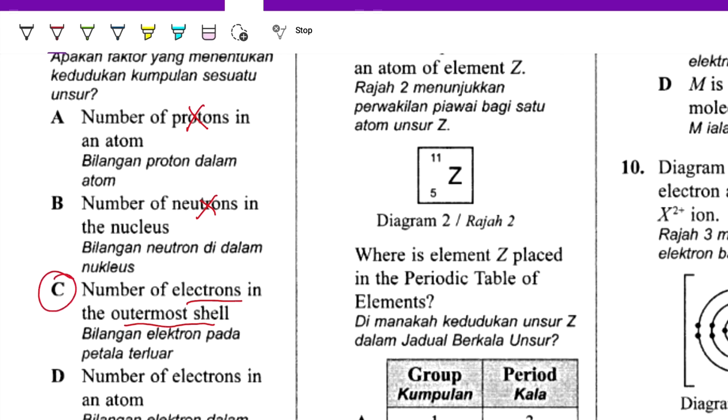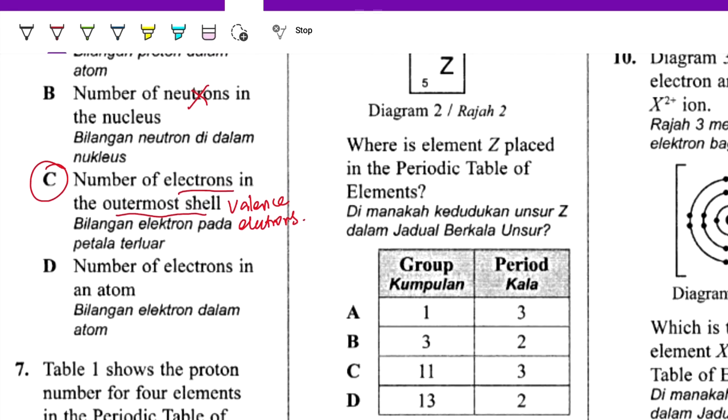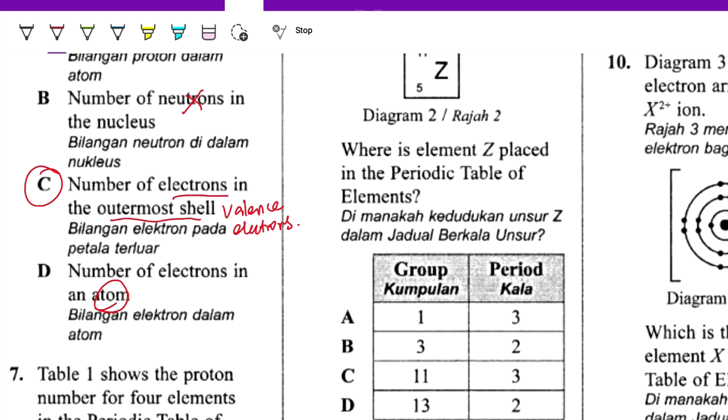So this is the answer, or we call it valence electrons. Not the number of electrons in the atoms. Not very accurate. So C will be the answer.